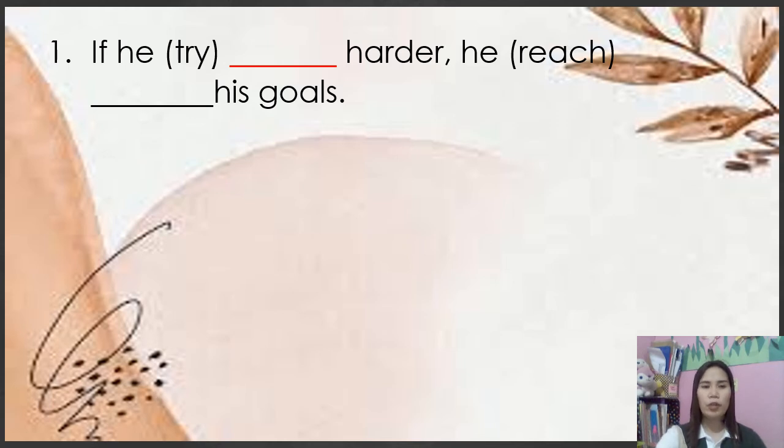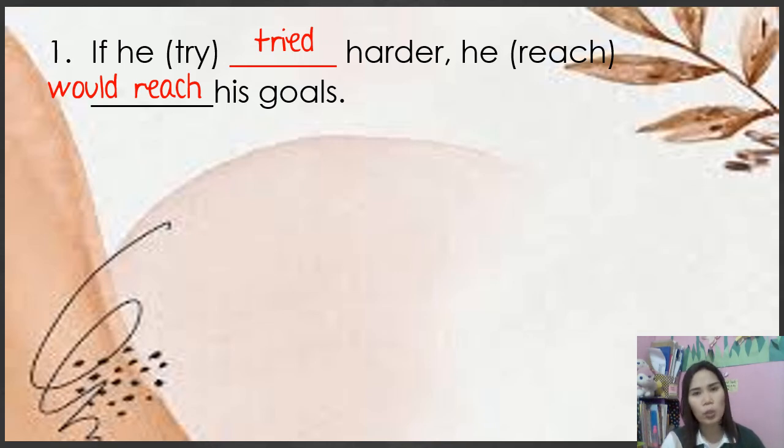Okay, let's try number 1. If he tries, so here we have to use the past form of try. So it will become tried. If he tried harder, okay, so reach will become would reach. So if he tried harder, he would reach his goals. But he did not try harder. Therefore, it is impossible for him to reach his goal. So it is just a dream.